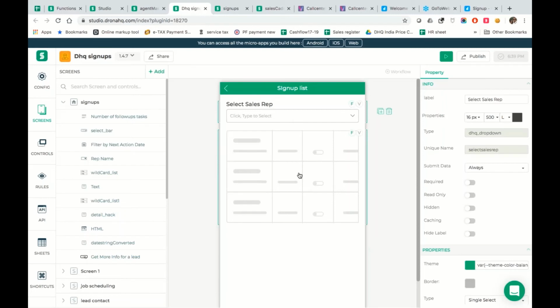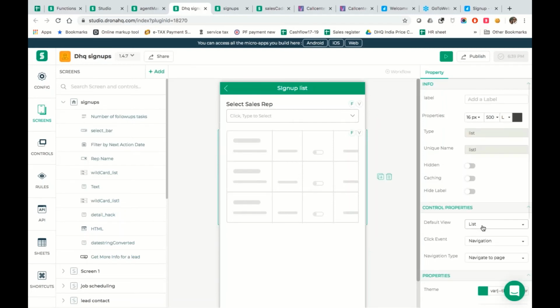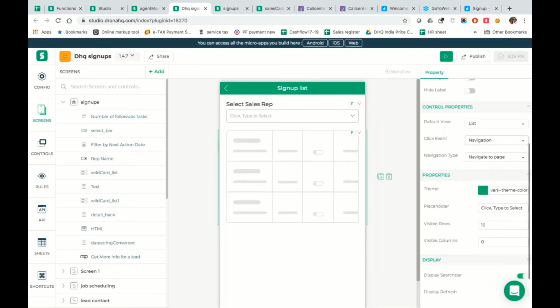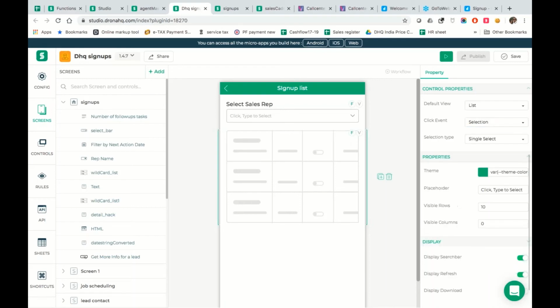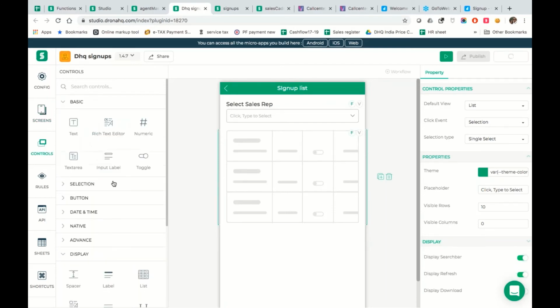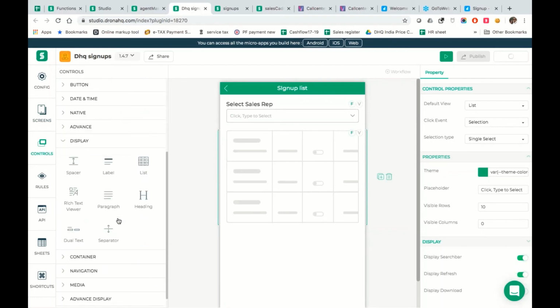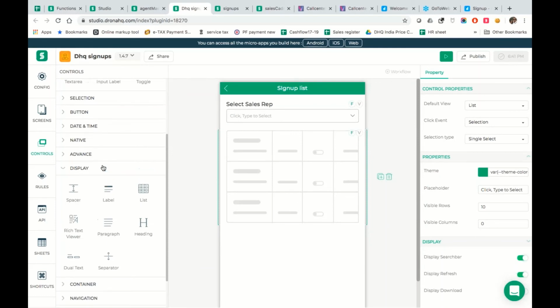Now let's do a little bit more tricks on this, right? On this particular control, I don't want to navigate, but let's assume I want to see a detailed view about this particular lead, right? So maybe we can have a selection over here, right? Now let's add a tray on this. Detailed view is the name of the control that we're going to use inside, and let's see how that shows up, right?